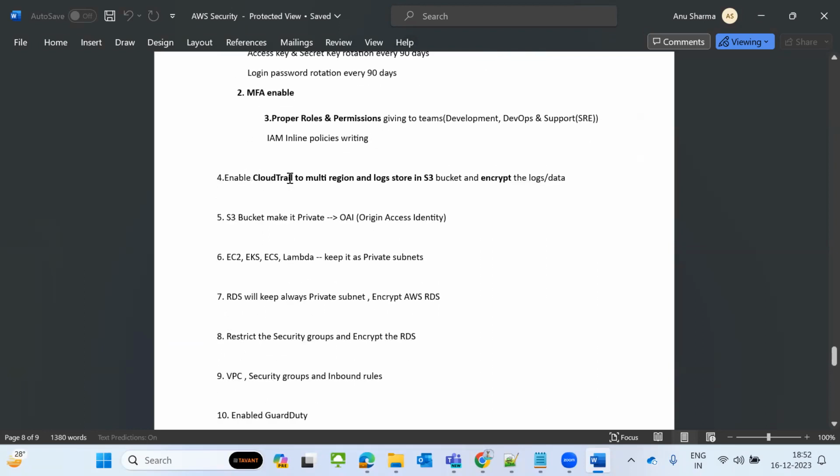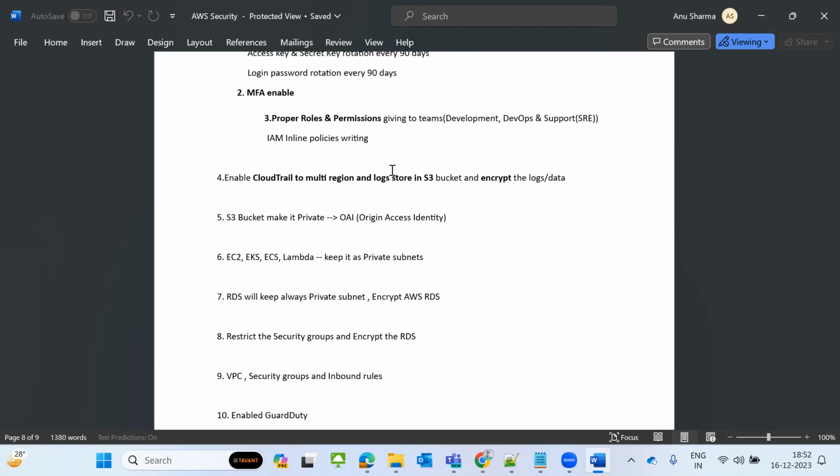As we discussed earlier, CloudTrail covers all user activity and governance. What services you use, everything is logged; it records it. For that you have to enable CloudTrail in multi-region, because for example you may be using one region, and some other region also for your application. For example, you may be using a DR region for some other application.